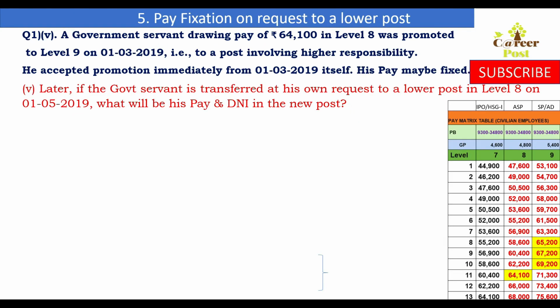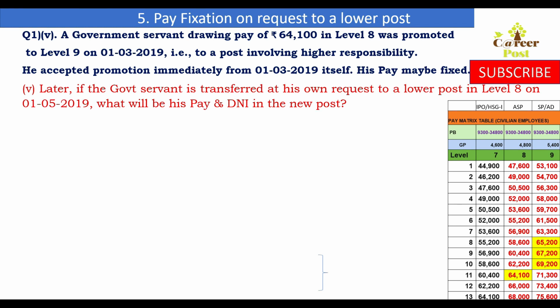Let us see the fifth model of pay fixation on request to a lower post by the government servant. This is a case of transfer from a higher post to a lower post at the request of the government employee under FR 15A. In case of transfer to a lower post in the pay matrix under FR 15A on his or her own request with effect from 1/1/2016, the pay of the government servant holding a post on regular basis will be fixed at a stage equal to the pay drawn by him or her in the higher level of the post regularly held.